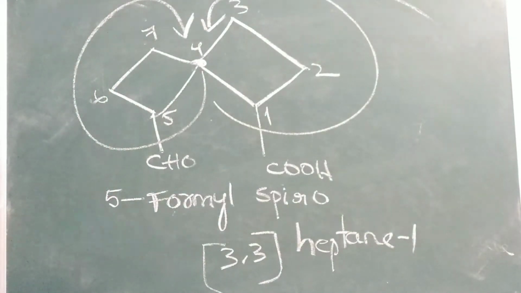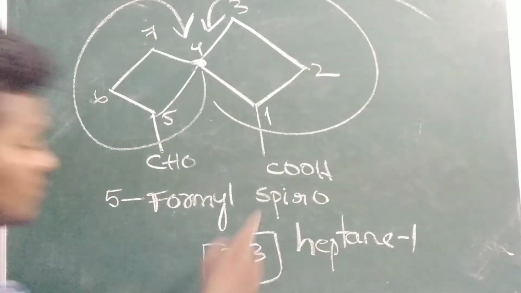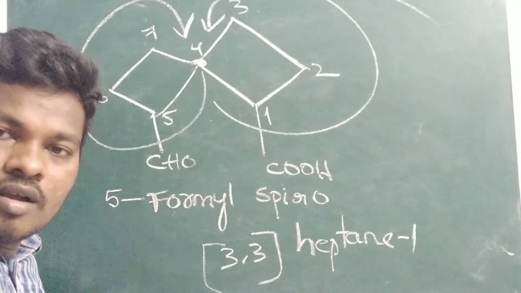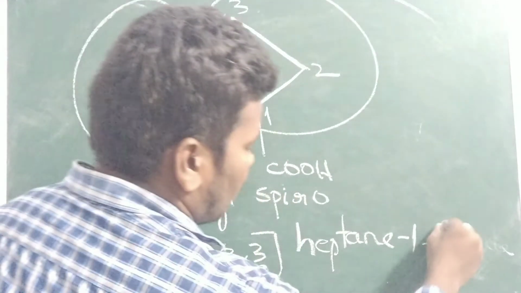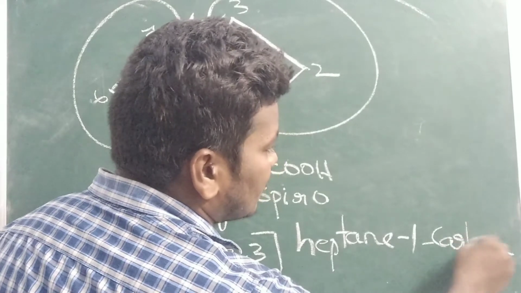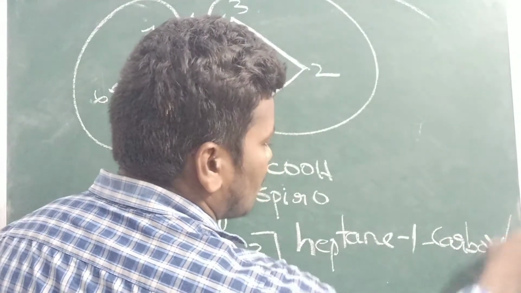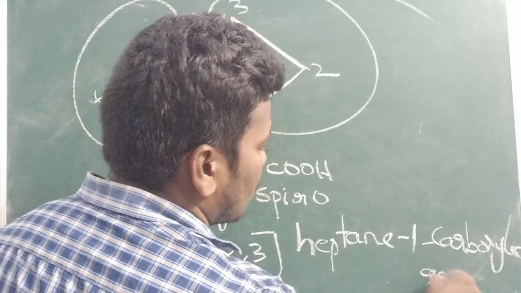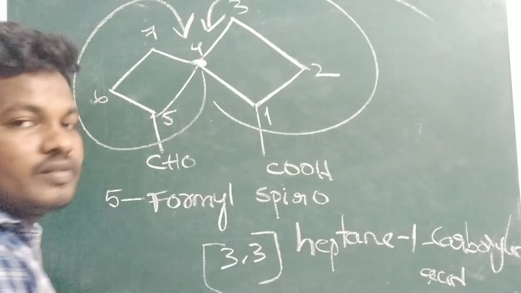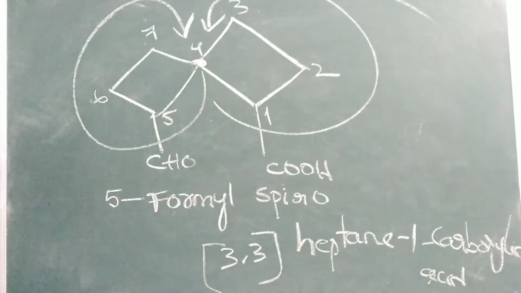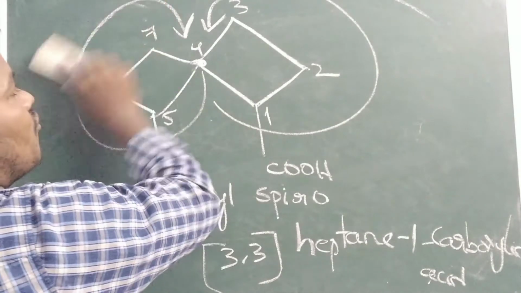One position, what is there? One position COOH is there here. Carboxylic acid or oic acid? Carboxylic acid. Why? Because we are not counting the carbon containing the functional group. If you count the number, you have to give it as oic acid. But here we are not at all counting the functional group. So now you can see some of the previous IIT NEET examination questions.